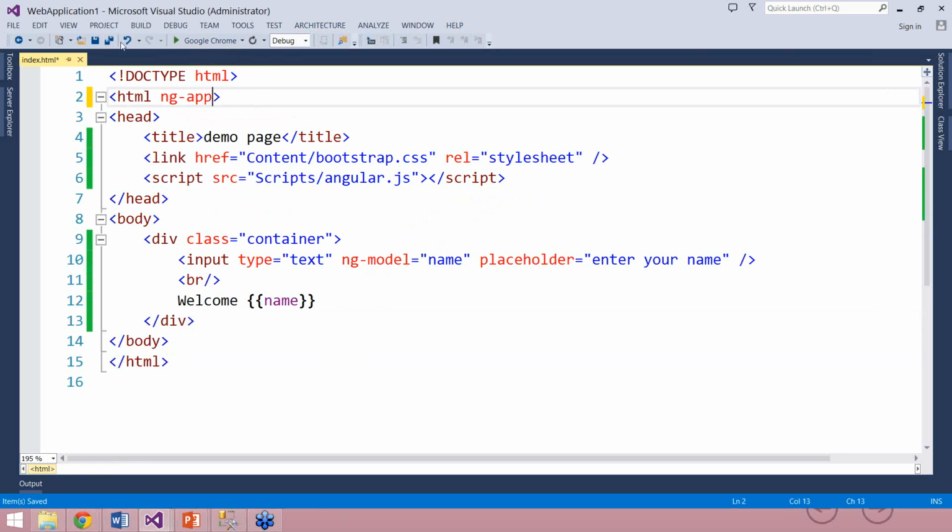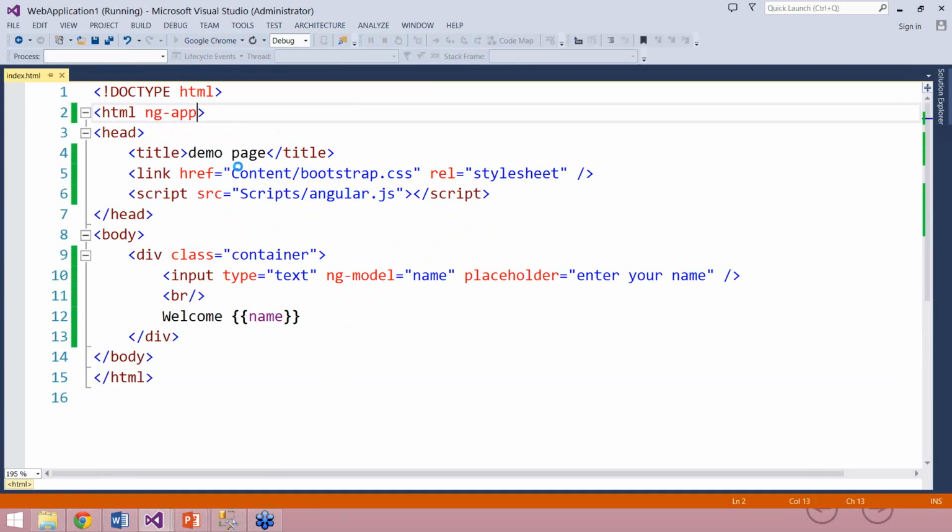Now let us go ahead and run this app. To run in Visual Studio, you press F5. If you are using Eclipse or any other IDE of your choice, you need to follow the instructions of that IDE to run the web application. So here you see that I got enter your name on index.html, and if I start writing my name in that text box, as I am writing my name, you see it is getting displayed in real time.